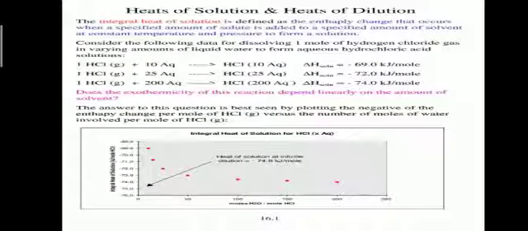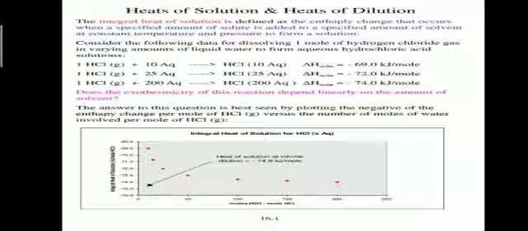For example, if solid sodium hydroxide is dissolved in water, the temperature of water will rise due to the dissolving of the base sodium hydroxide. It means the energy gets released and this is an exothermic process. On the other hand, when ammonium nitrate is dissolved in water, the temperature of water decreases. This means that heat is absorbed and the process is endothermic. That is, heat is either absorbed or evolved during the process of dissolution.